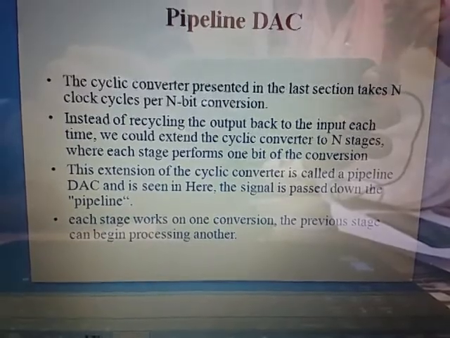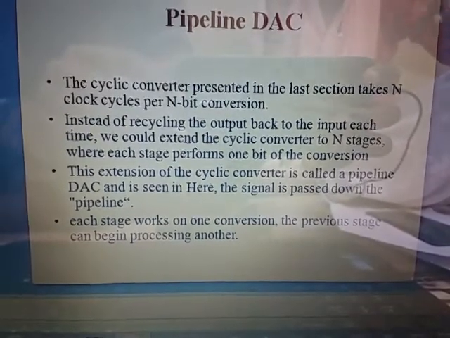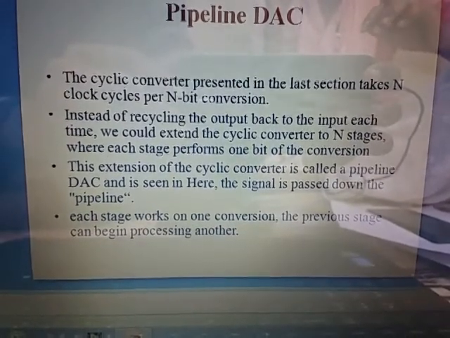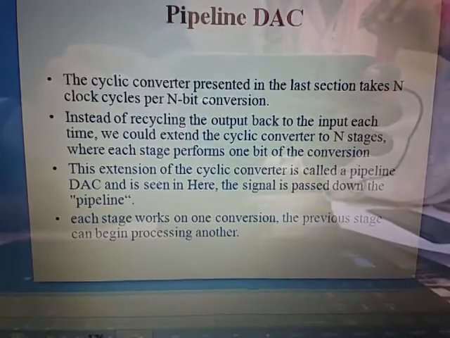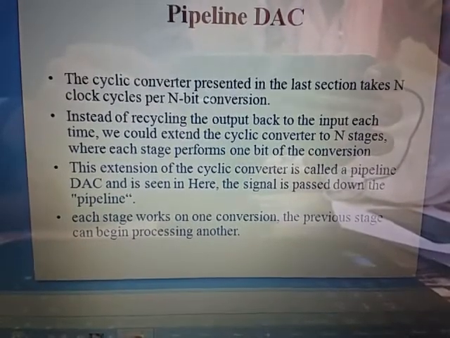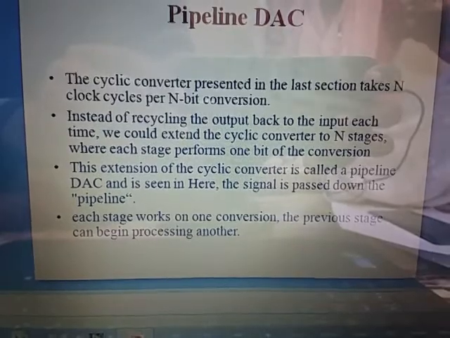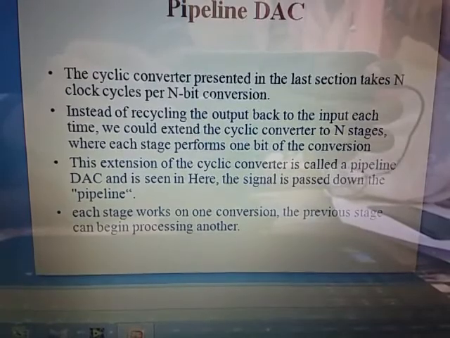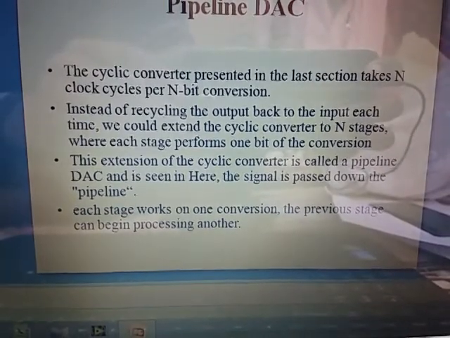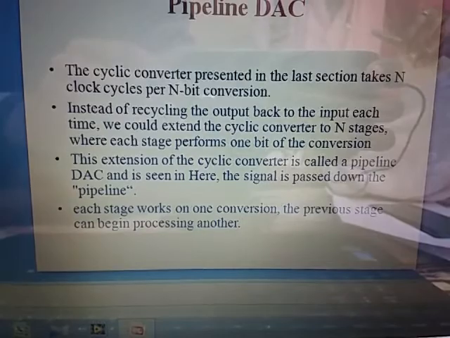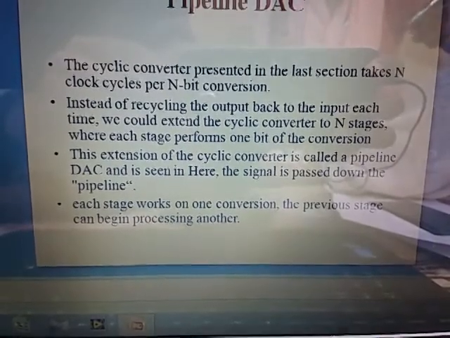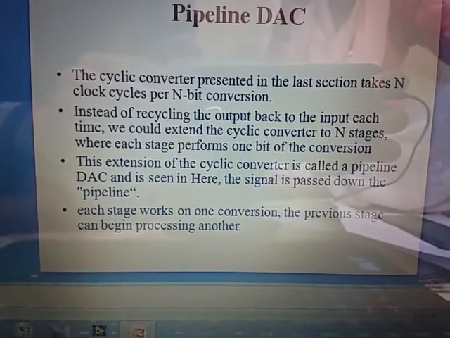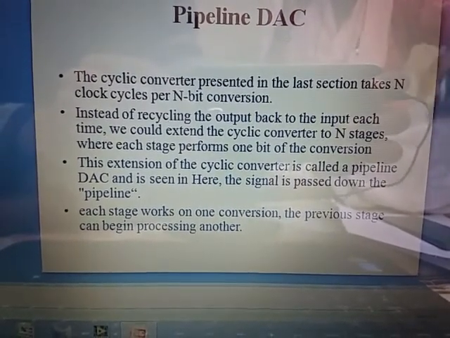We could extend the cyclic converter to n stages, where each stage performs 1 bit of the conversion. This extension of the cyclic converter is called the pipeline DAC, as seen in the figure. The signal is passed down the pipeline, and each stage works on one conversion. One stage, one conversion, and the previous stage can begin to process another. To get an accurate result, we are going for this pipeline DAC.